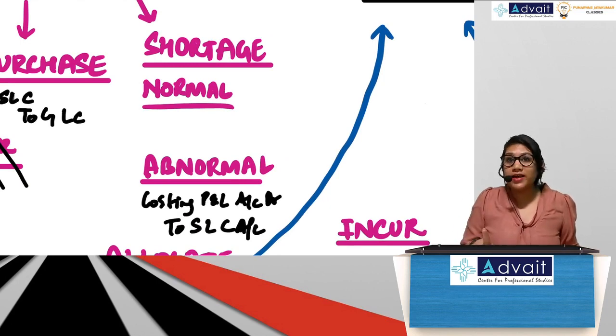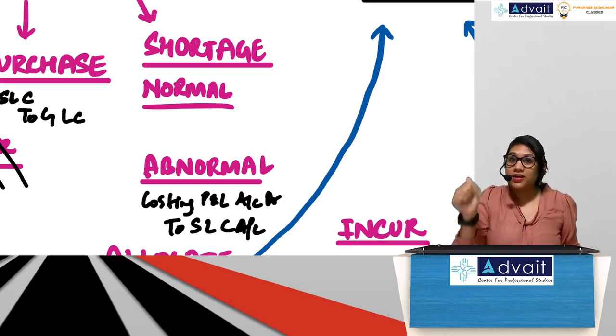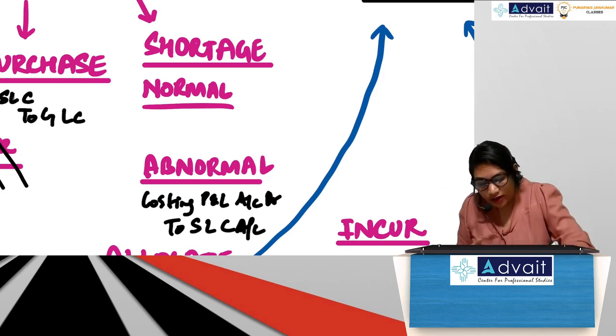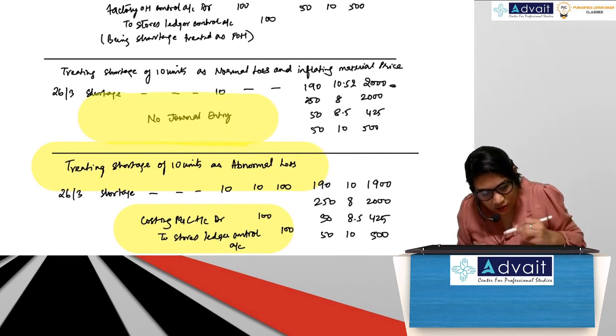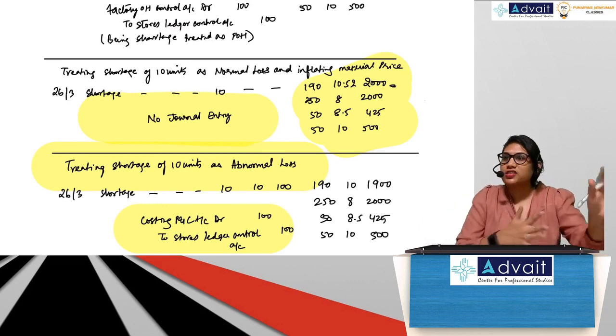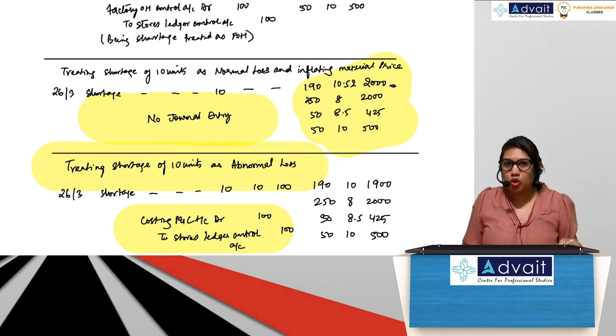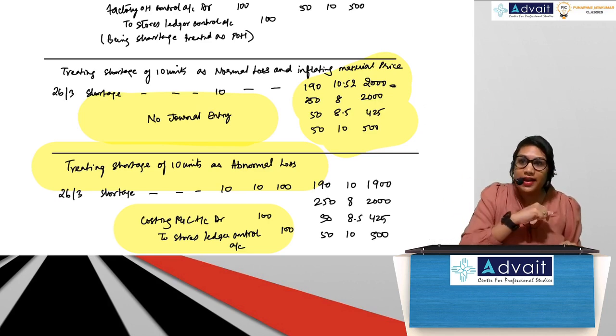Normal shortage means it could be treated in two ways. One is FOH. One is by inflating cost. What did we study yesterday? Inflating cost means no journal entry, because here I've already inflated it. The purchase only has taken care of it. Yes or no? So only if I'm treating shortage as factory overhead, then entry will come.